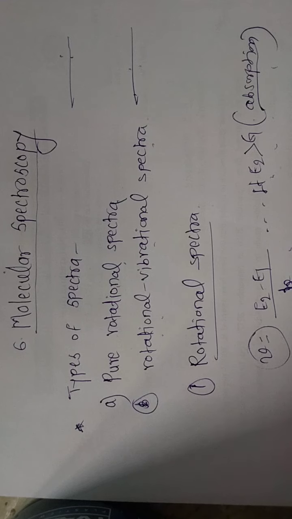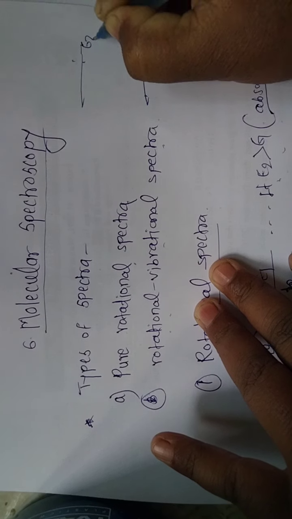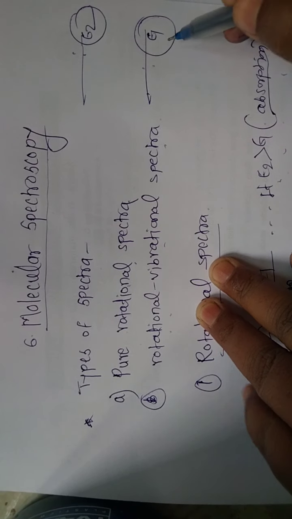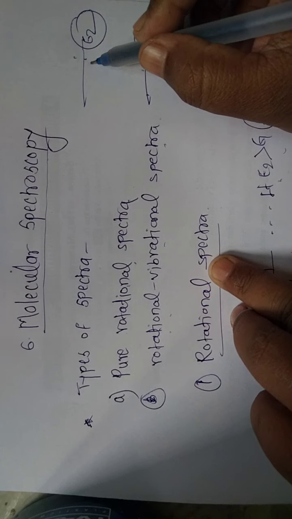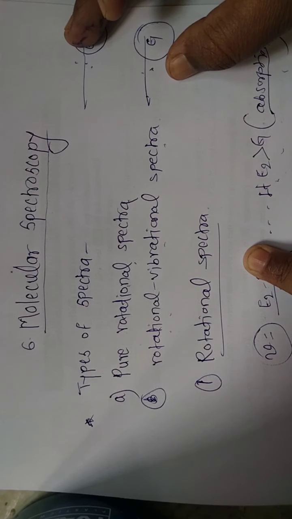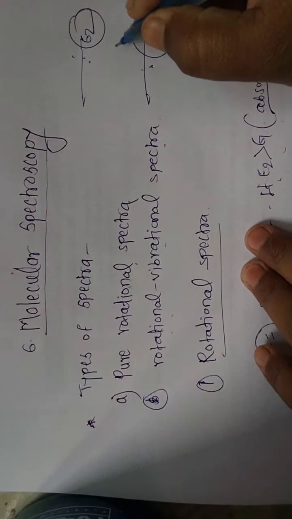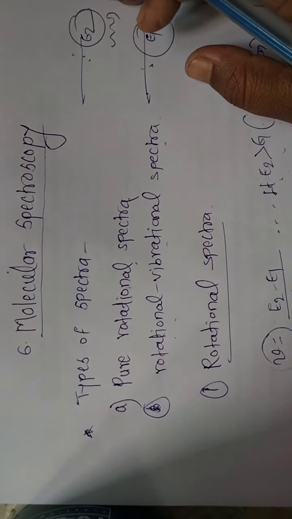There are two types of spectra: pure rotational spectra, and rotational vibrational spectra. Suppose this is the ground state and this is the excited state, and the molecule will remain in the ground state as well as this excited state. The transition between these two states of a molecule, with the emission and absorption of radiation, gives rise to the molecular spectra.